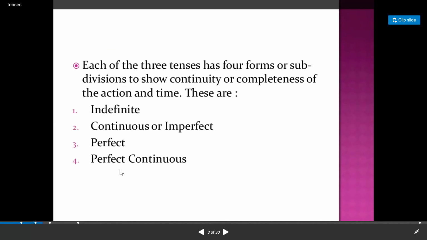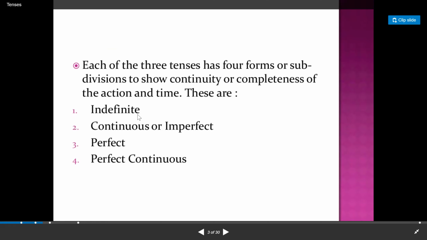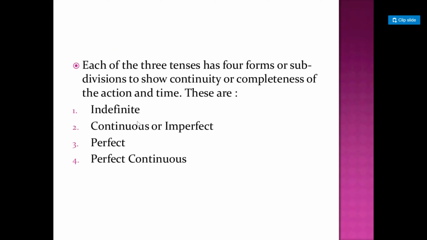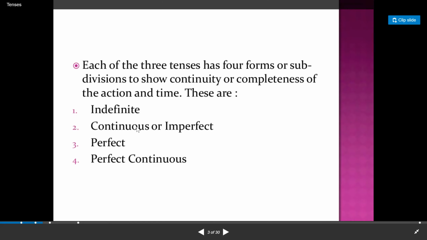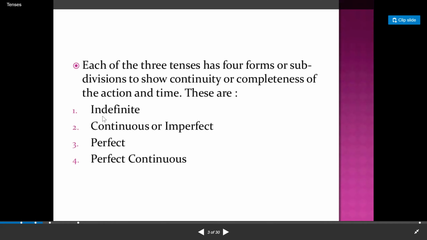And then the subcategories or the aspects. There are four aspects of these time frames. That is indefinite, I used to call it simple. Do you remember simple present and simple past? Yes. And then the second aspect is continuous. Third aspect is perfect. And the fourth one is perfect continuous. How many aspects or subcategories have we covered? Yes. The first and the second one, meaning simple or indefinite, and continuous.